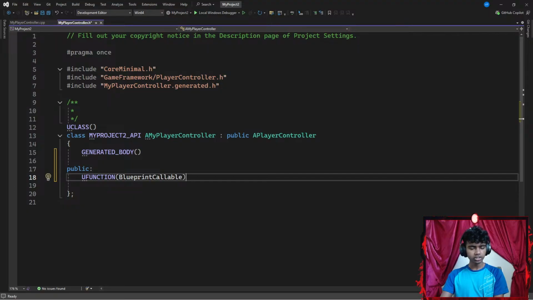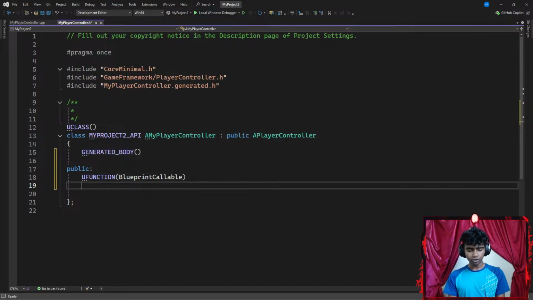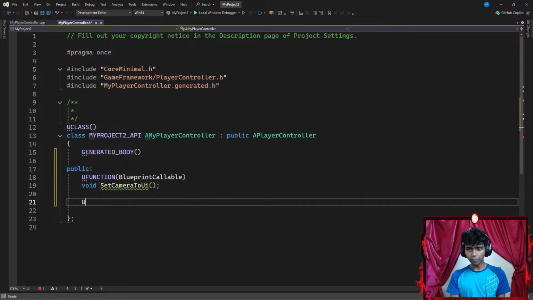Let's see. So this is a blueprint callable, and then I'm gonna go ahead and create a void function called something like set camera to UI. Okay, this is gonna be my function name. I'm gonna add a pair of parentheses, ending it with a semicolon. Once I'm done with this, I'm gonna go ahead and create a U property. I'm gonna create an Unreal property that says edit anywhere.